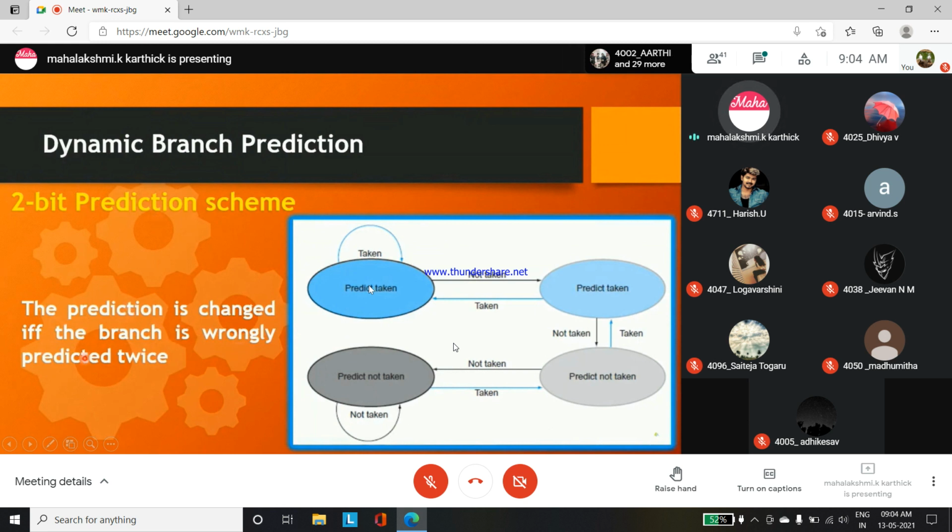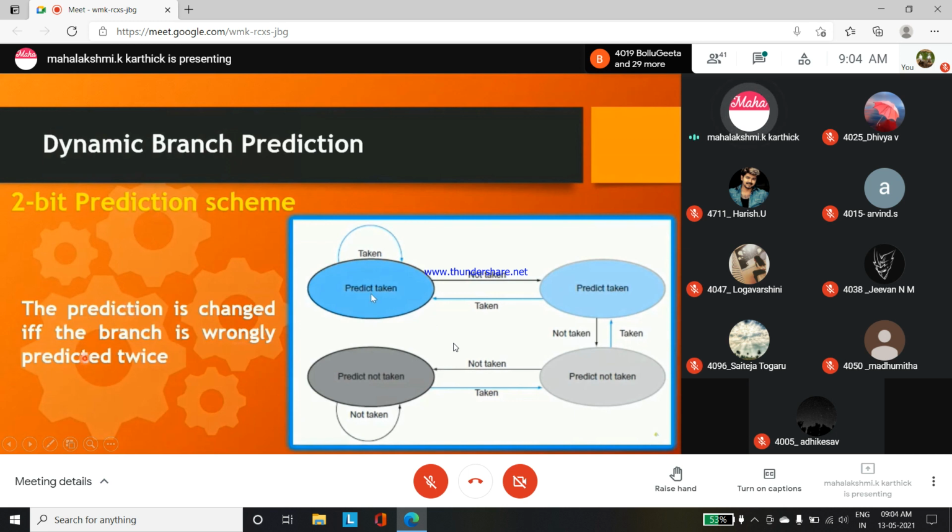What you have predicted says that the branch is taken and the process happening inside the pipelining is also taken, then no issues. That is one prediction. Understand well, first prediction. Again, the same prediction, the second time: the branch is predicted taken but it is not taken. Here, one case, taken, has two times. The prediction is changed if and only if the branch is wrong. Only when it is wrong do we take these predictions.